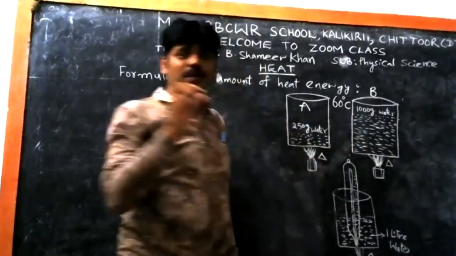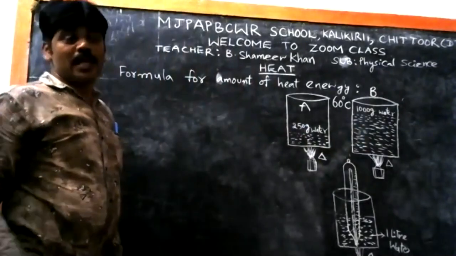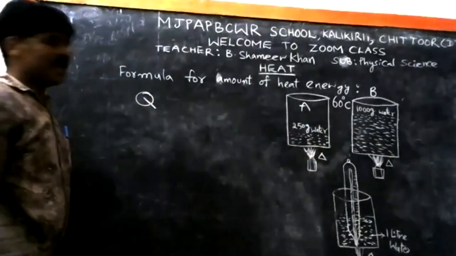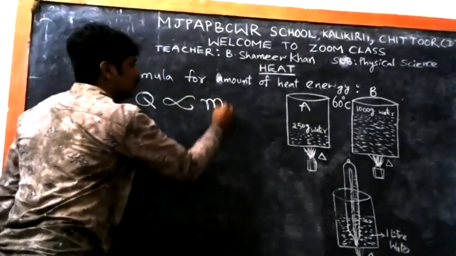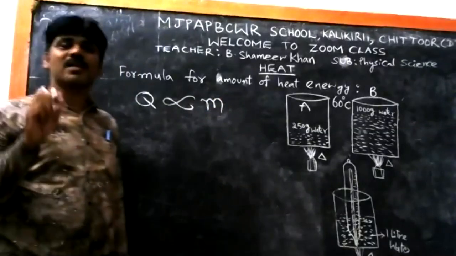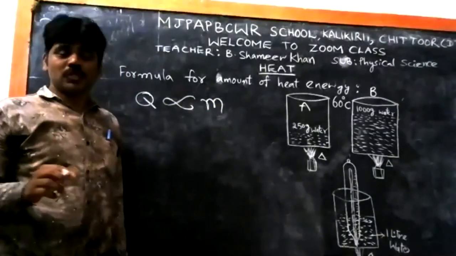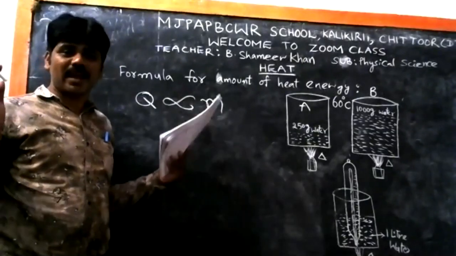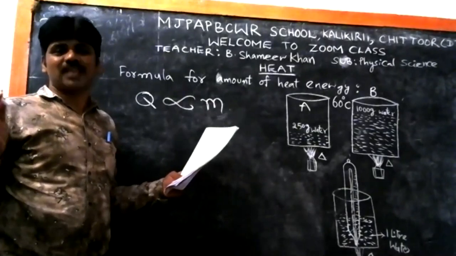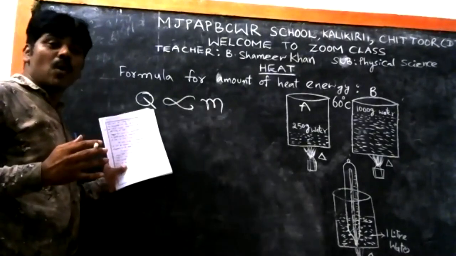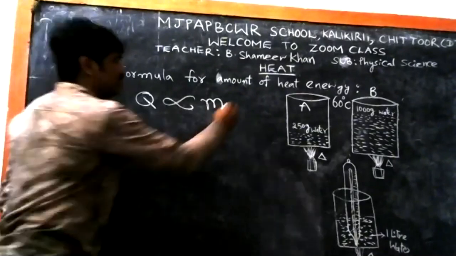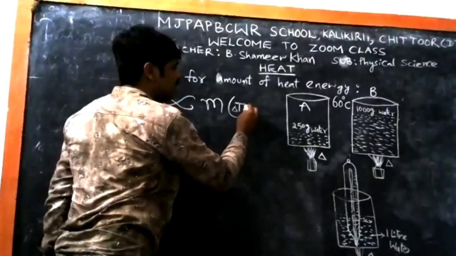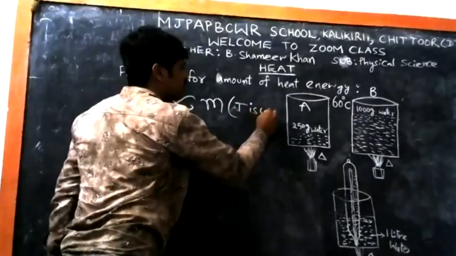So what we know from this activity here, the amount of heat energy, that is Q, is directly proportional to m. m means mass of the substance. If you take a larger quantity of substance, then you need more heat energy, when the temperature change, delta T, is constant.